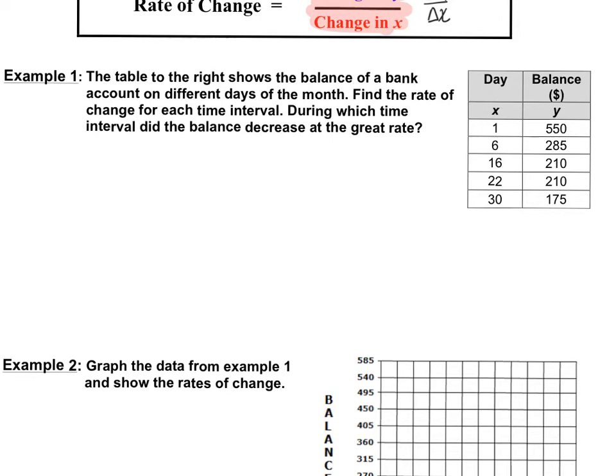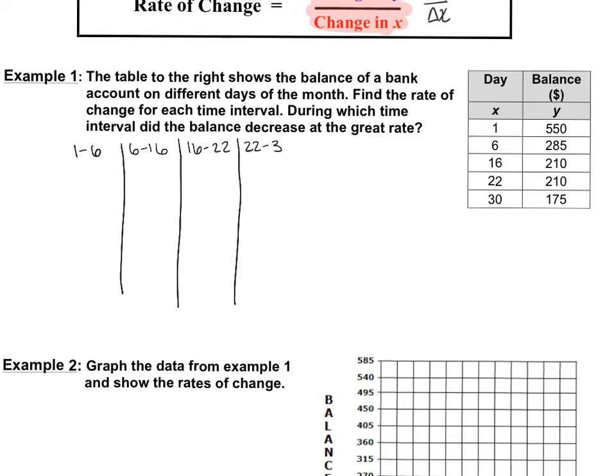So the time intervals that we're talking about here are days 1 through 6. Then we have day 6 to 16. Days 16 through 22. And days 22 through 30. So we should have 4. So 1, 2, 3, 4. Okay, now with that we're going to do change in y over the change in x.